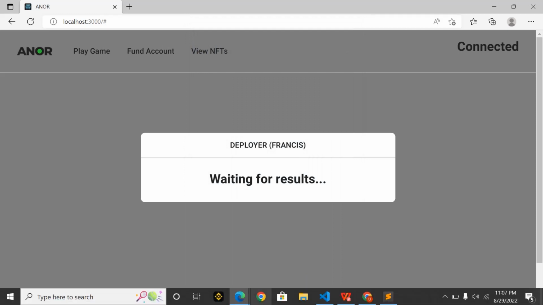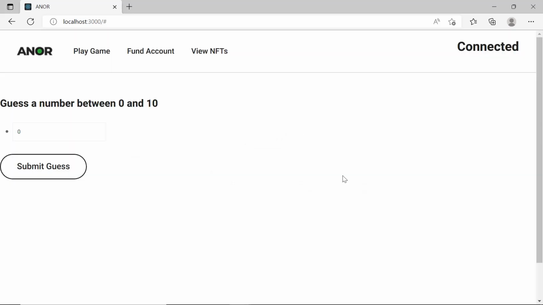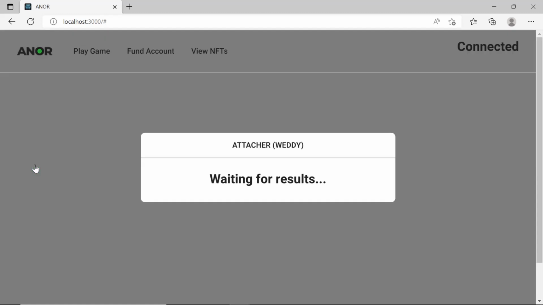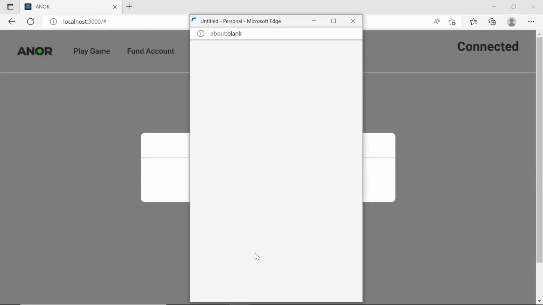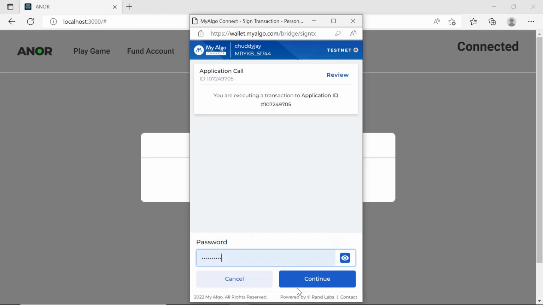On the Algo network, transaction fees are really cheap. Now the attacher can also guess. Let's guess four. I'm waiting for the results as the smart contract processes the guess numbers of the two of them.